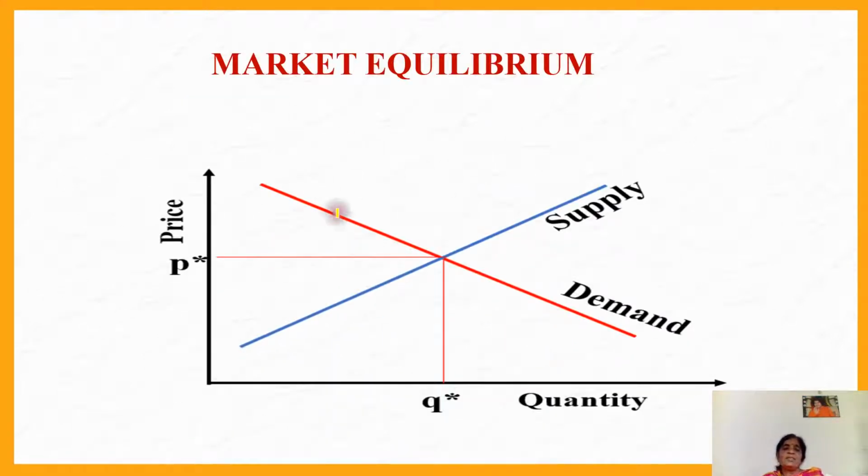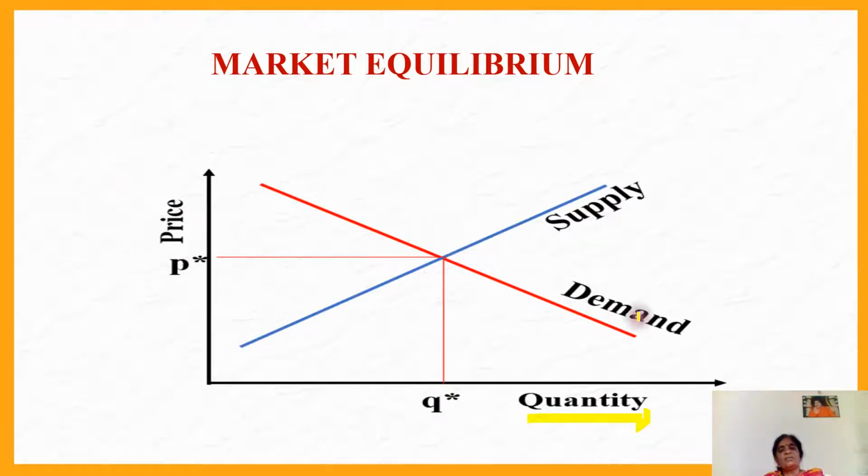In this case, market equilibrium is explained in the form of a diagrammatic representation. Along the x-axis, quantity demanded and quantity supplied are measured. Along the y-axis, price is measured.